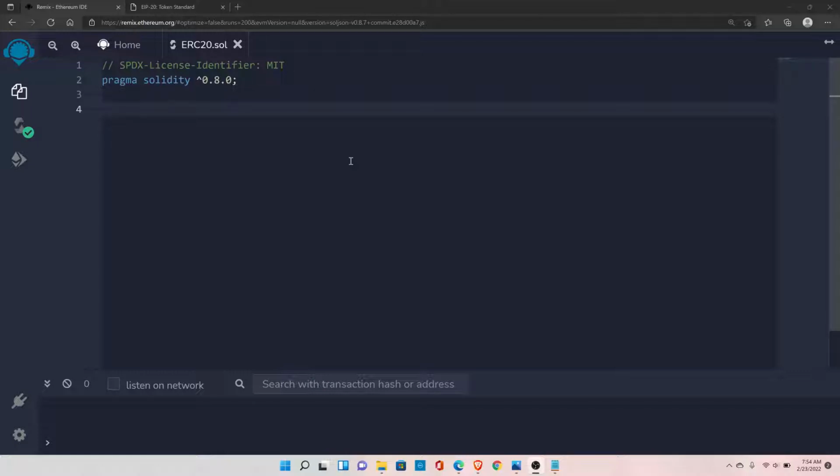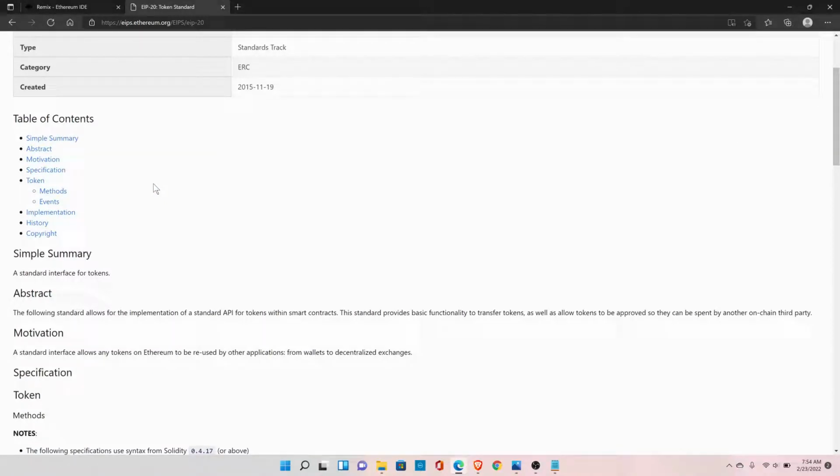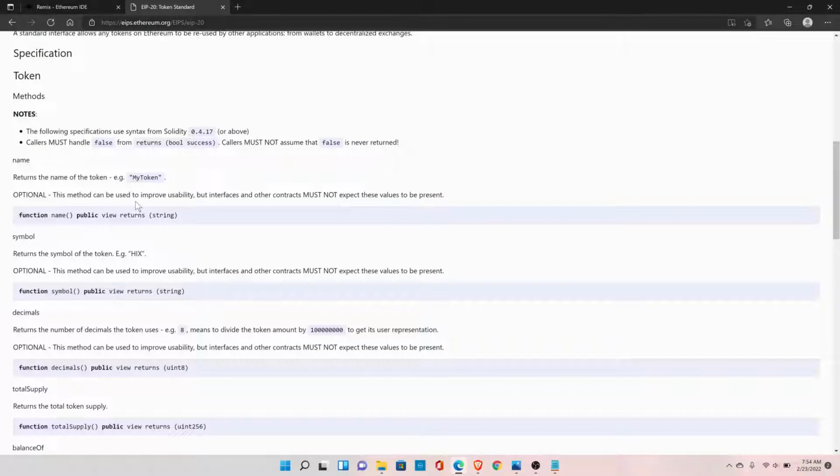ERC20 really solves that problem by making it a token standard. So what is ERC20? Let's look at the official paper on ERC20. It was originally proposed by Vitalik and Fabian in 2015. What ERC20 says is, if you want to create your own cryptocurrency, you should have all these functions implemented in it. There are a couple of functions which are optional.